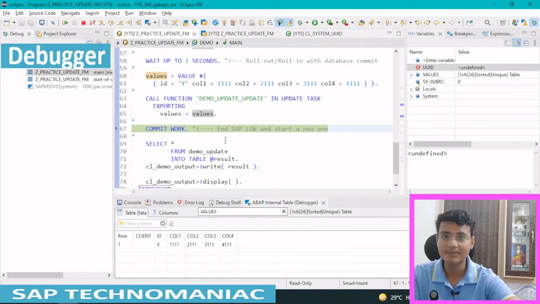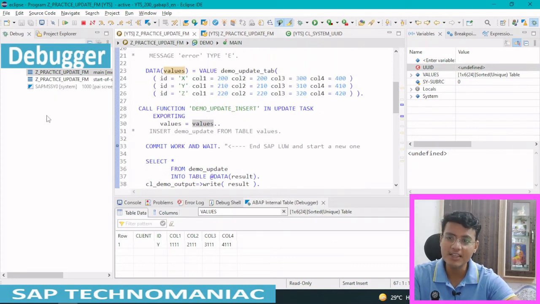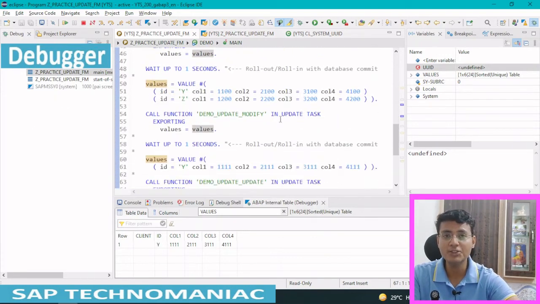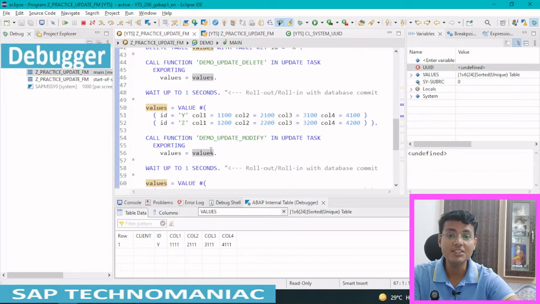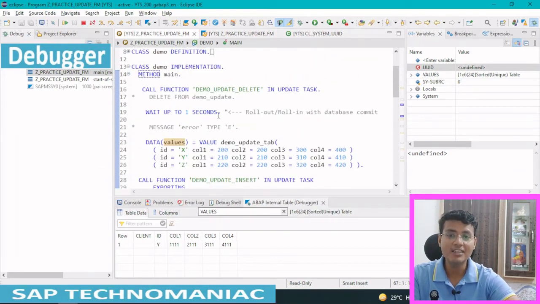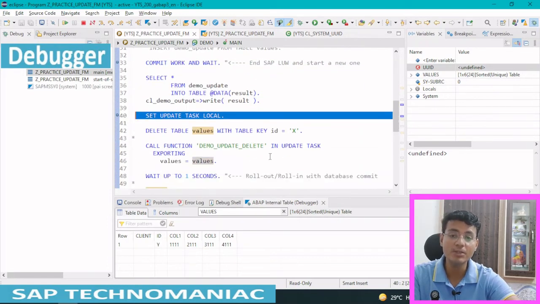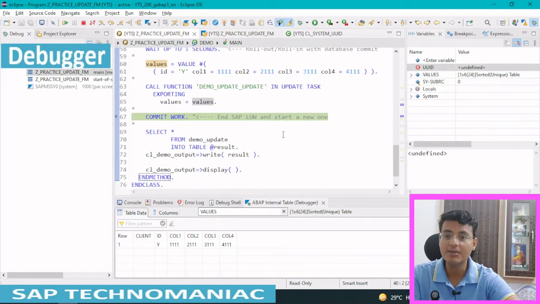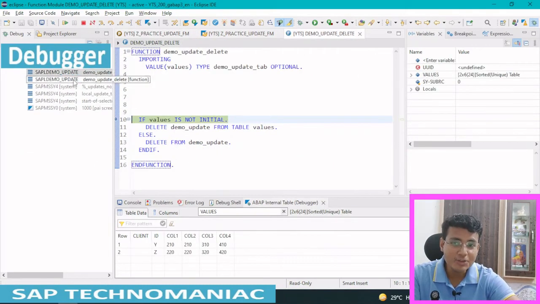Now I am doing commit work. Previously, when I did the commit work, a separate session opened which executed the RSM13000 program. Here that will not happen since we use SET UPDATE TASK LOCAL. This is due to this statement. Whatever function module is registered will be registered in ABAP memory itself, and it will not be saved in the VB star tables, and it will execute in the same dialog process. Let me do F5. So the commit work happened, and it executed in the same work process.